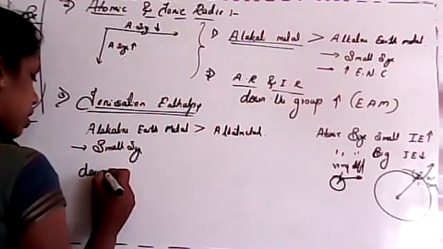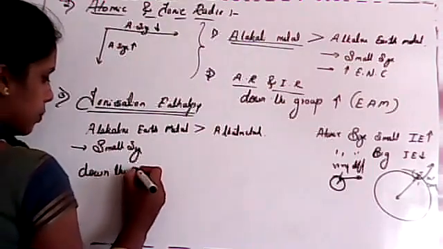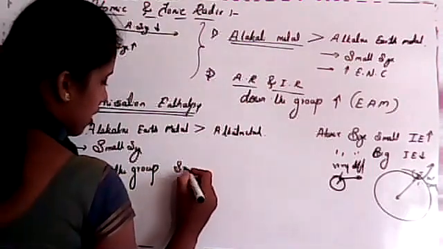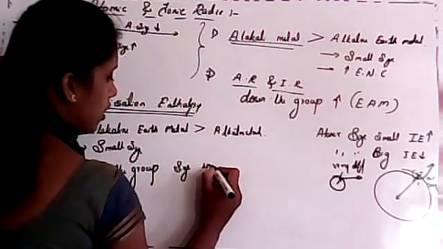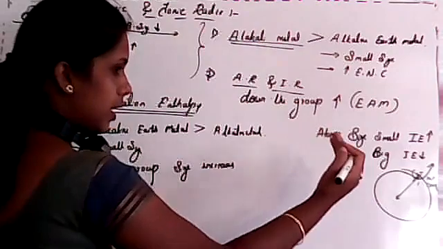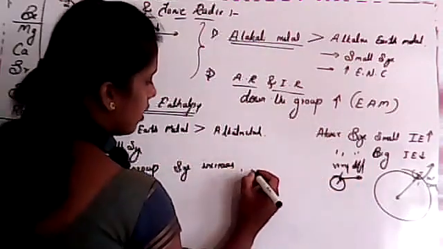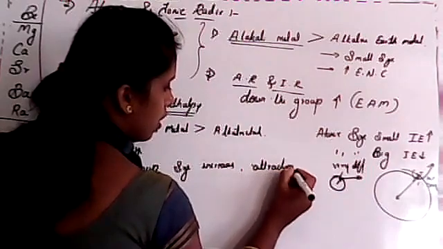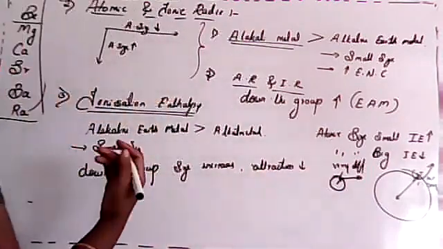What happens when we consider down the group? See, down the group atomic size increases, so nuclear attraction decreases, and removal of electron is easier.